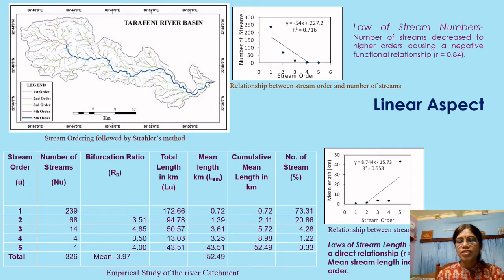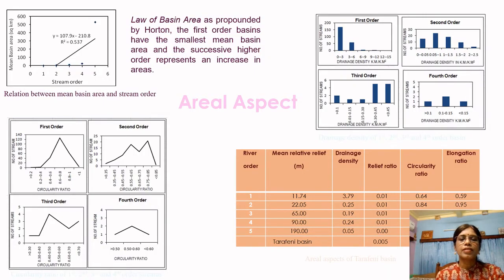The relationship between stream order and mean length shows a positive relationship, that is, mean length increases with increasing order of the stream. In this map, the stream ordering has been done following the Strahler method. Second, the areal aspects have been highlighted here, the different areal aspects.